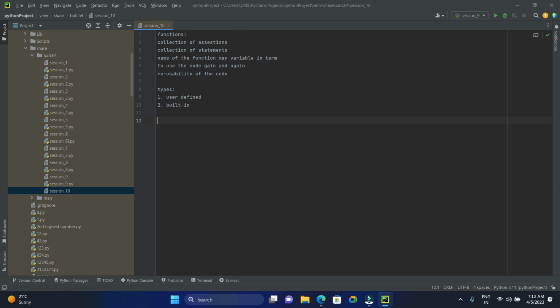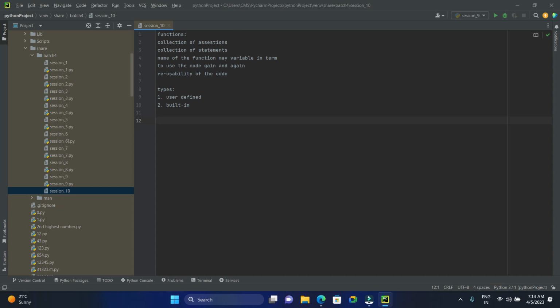And not only this, another advantage is that with Python functions we can return as many outputs as we want with different arguments. So what is the last advantage? The last advantage of using functions in Python is that we can return as many outputs as we want with different arguments.